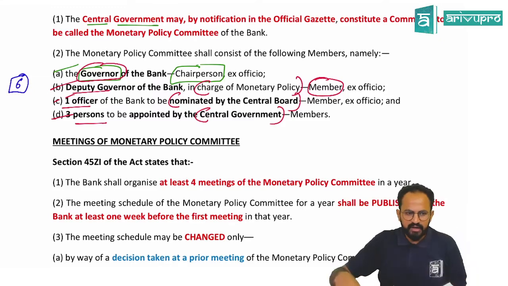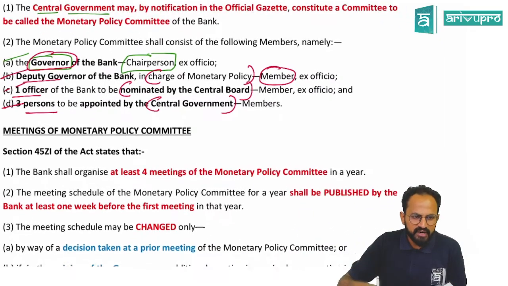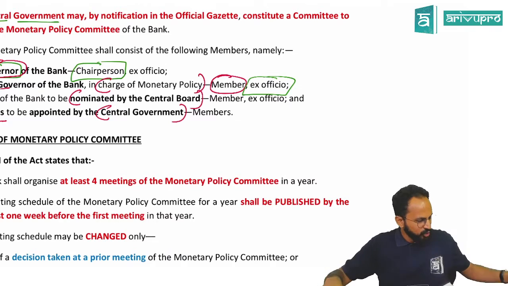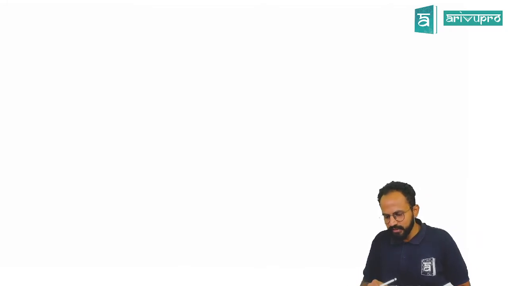No doubts? Pakka, all of you? Now, a question for you guys from my end. What do you mean by ex officio? No questions? What is ex officio? People, what do you mean by ex officio? Always remember.